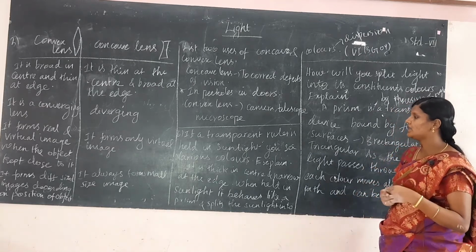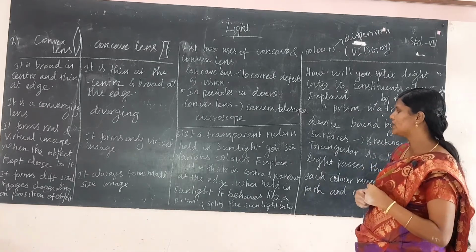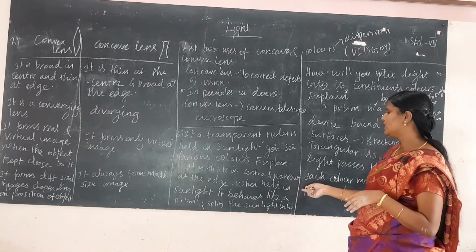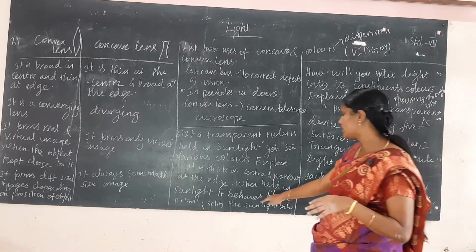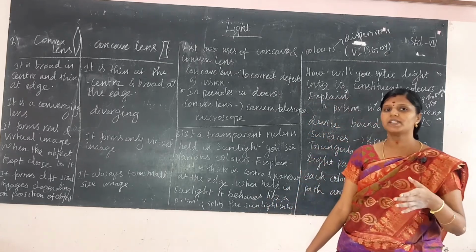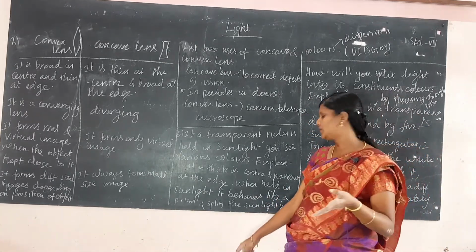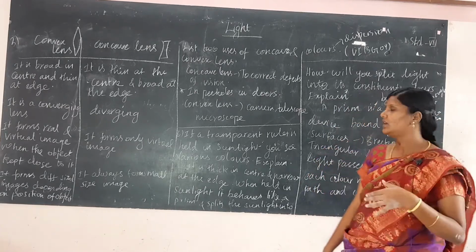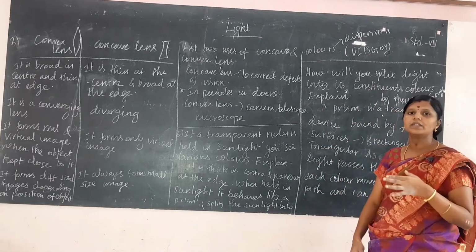Okay, if a transparent ruler is held in sunlight, you see various colors. Explain. It is thick in the center and narrow at the edge. When held in sunlight, it behaves like a prism and splits the sunlight into various colors, that is VIBGYOR. This phenomenon is called dispersion.